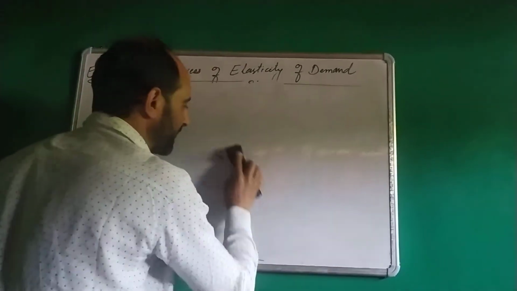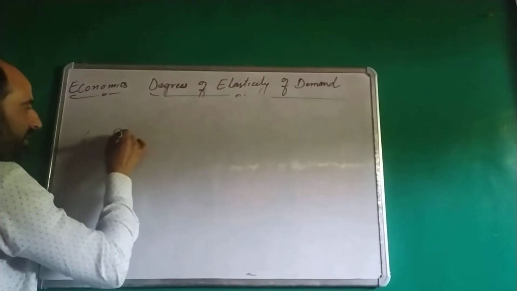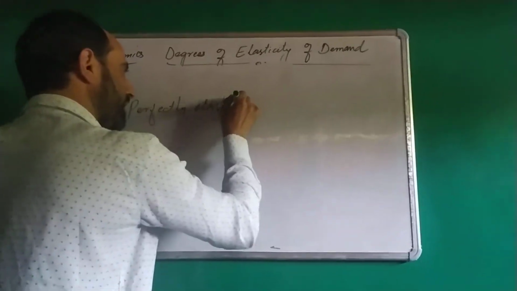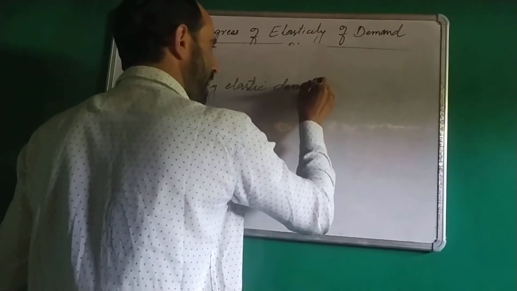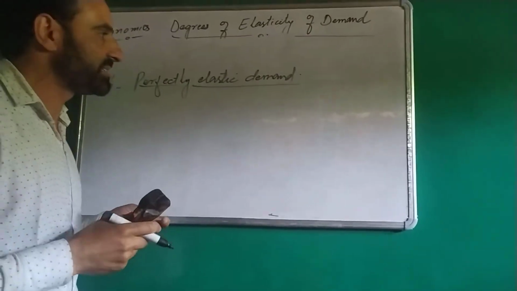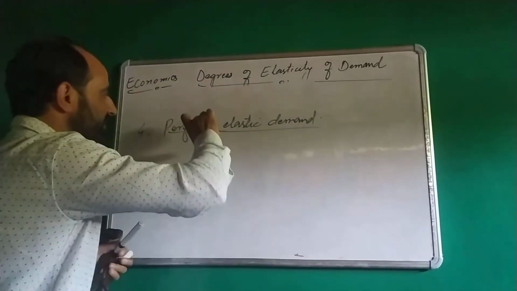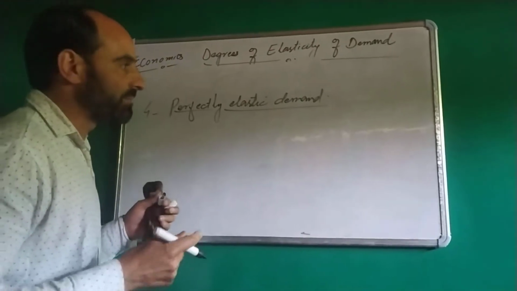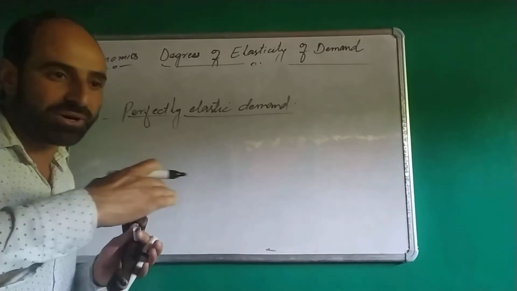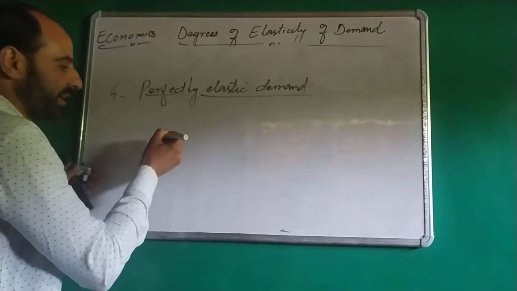Then there is fourth degree. Fourth degree: perfectly elastic demand. When due to a negligible or zero change in price, quantity demanded changes continuously or tremendously without any limit, this is called perfectly elastic demand.